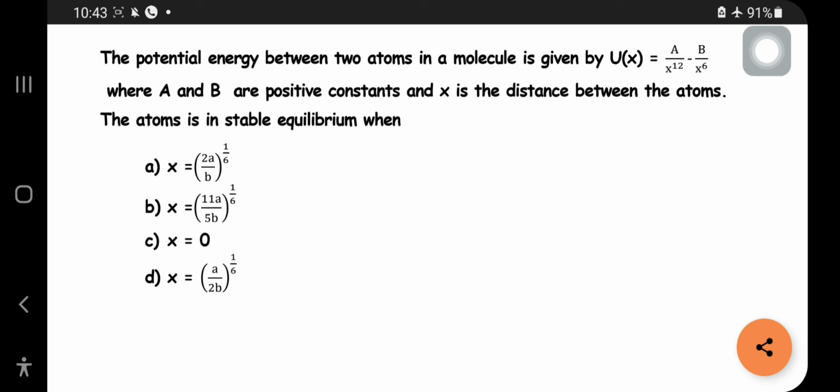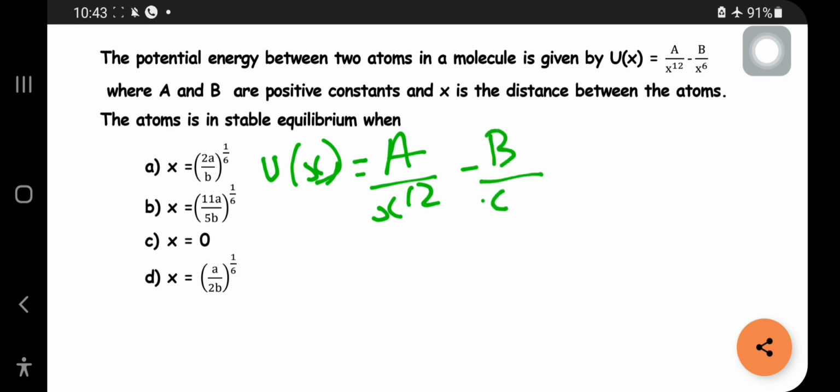So here, U(x) is given by a by x power 12 minus b by x power 6. In this case, dU/dx should be 0 for stable equilibrium.